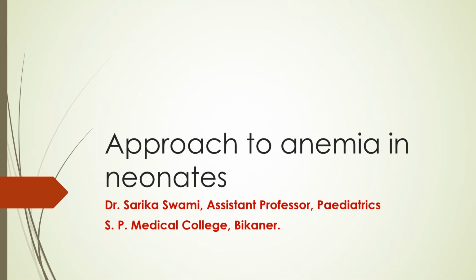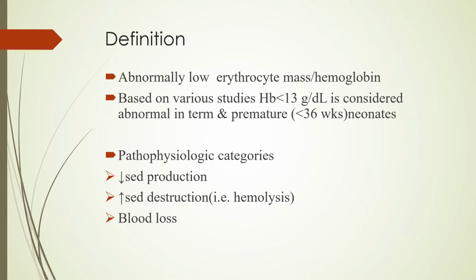How do we approach a neonate who is anemic? So what is the definition? It is either the low erythrocyte mass or low hemoglobin, which defines anemia. Based on various studies, if hemoglobin level in a newborn is less than 13 gram percent, then it is considered abnormal. So what can be the causes? The causes may be either decreased production of red blood cells, or increased destruction of red blood cells because of hemolysis, or blood loss, either an internal bleed or external bleed.